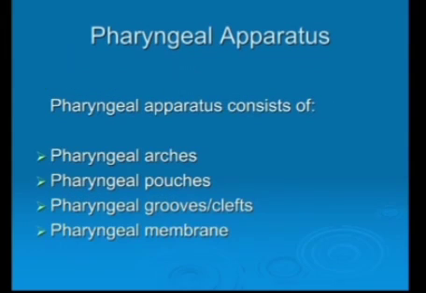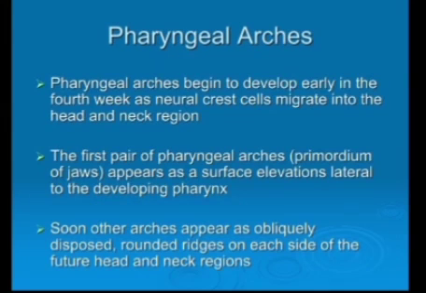So pharyngeal apparatus, as I have already explained to you, consists of pharyngeal arches, pharyngeal pouches, pharyngeal grooves, pharyngeal clefts and pharyngeal membrane. Pharyngeal arches begin to develop early in the 4th week as the neural crest cells migrate into the head and neck region.